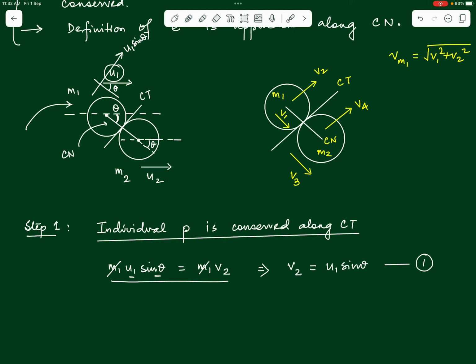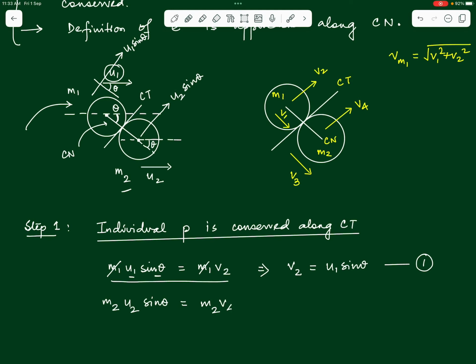When we use a similar equation for the mass m2, can we say the initial momentum of m2 along the common tangent, along this direction, this velocity component will be u2 sin theta on the same lines, right? So m2 u2 sin theta we can write it to be equal to m2 into the final velocity component along the common tangent, not v3, v4, right? v4 is the final component.